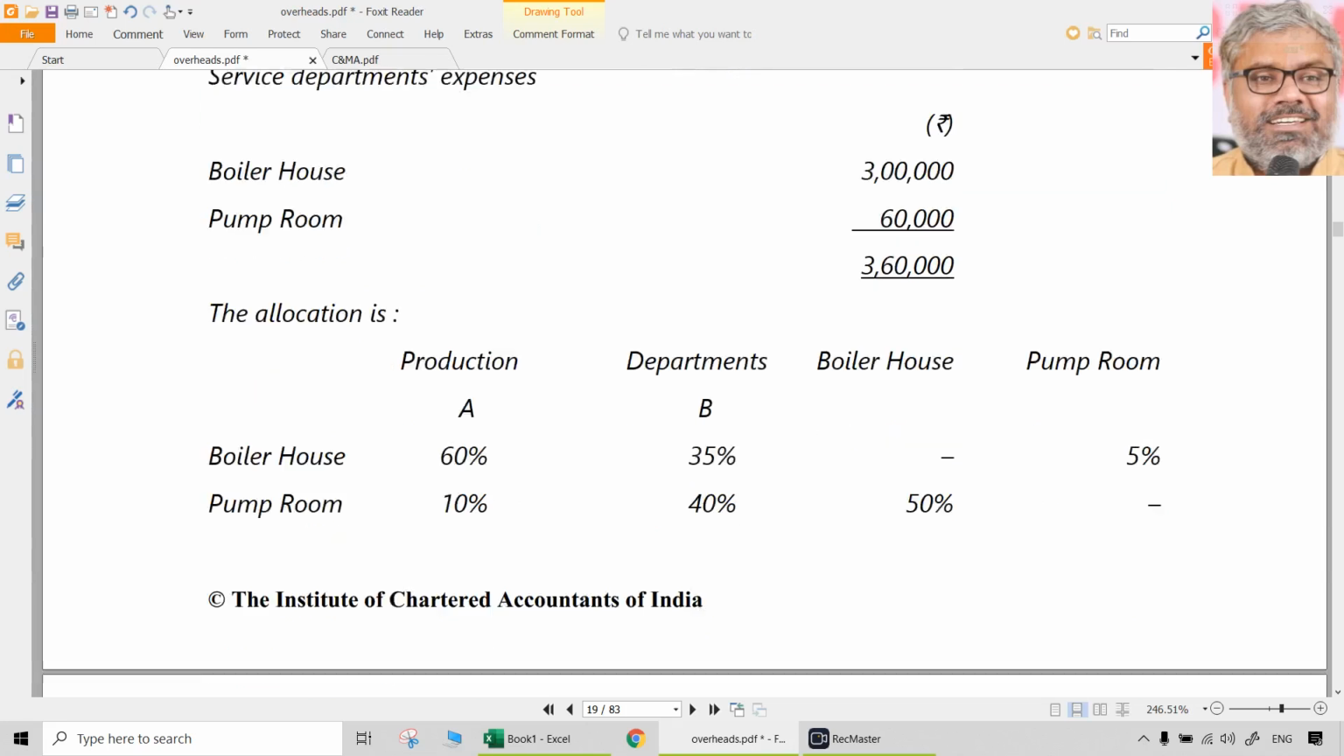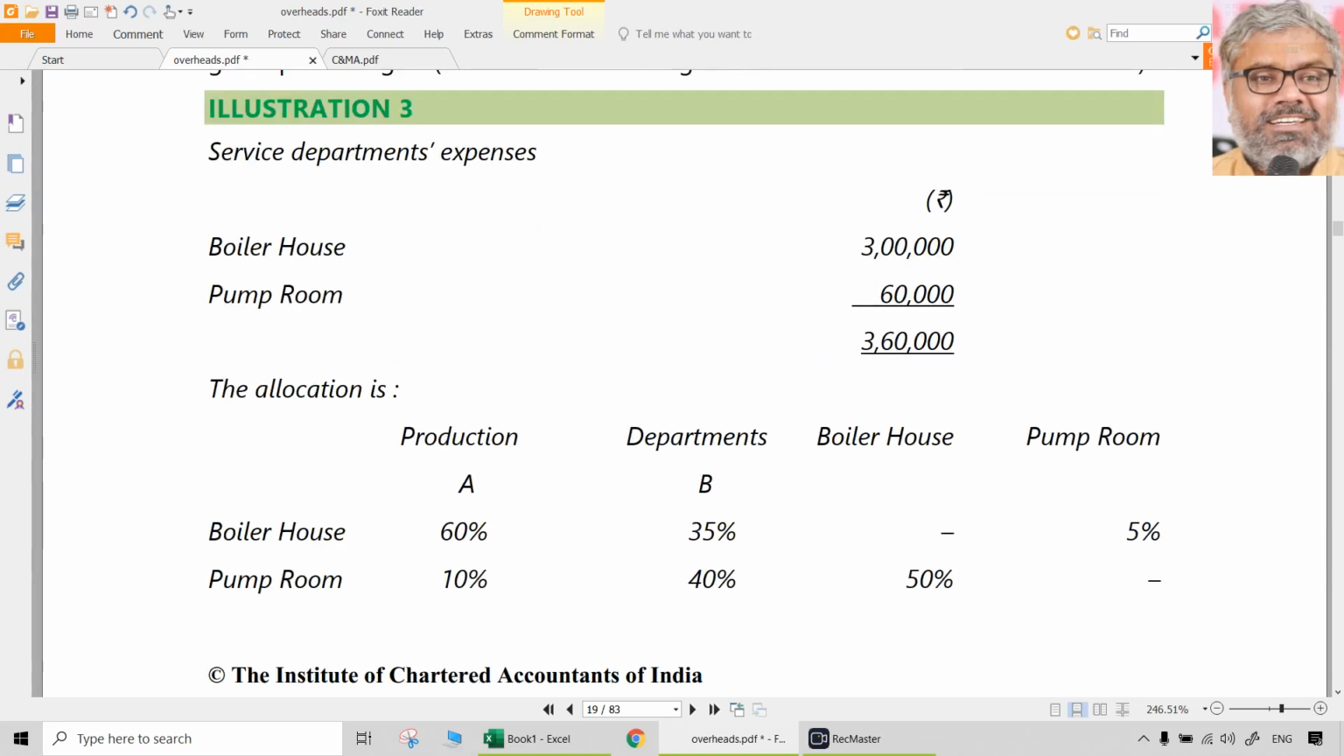Now come to this illustration number 3. Service department expenses are like this. Boiler house and pump room, these are the 2 service departments. Costs are 3,60,000 respectively. The allocation is like this. The costs of the boiler house are going to be given to A and B, which are production departments, and 5% of the costs of the boiler house has to be given to the pump room also. That means the pump room is also using 5% of the services of the boiler house.